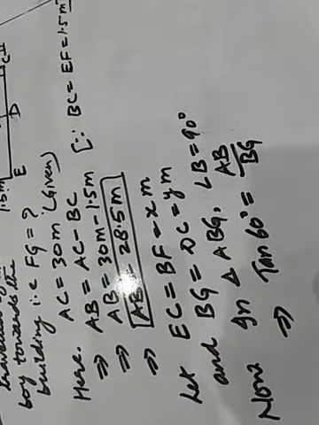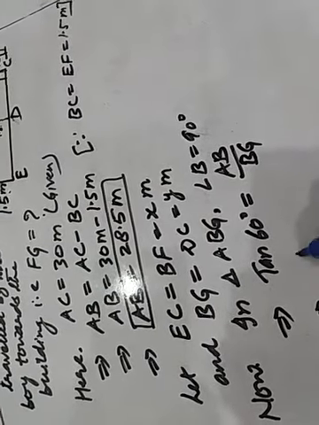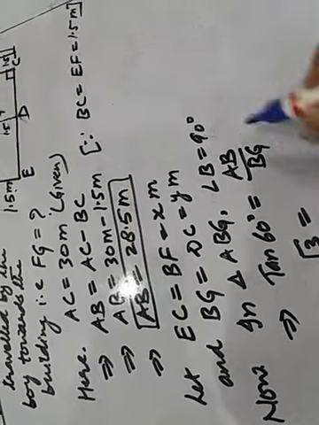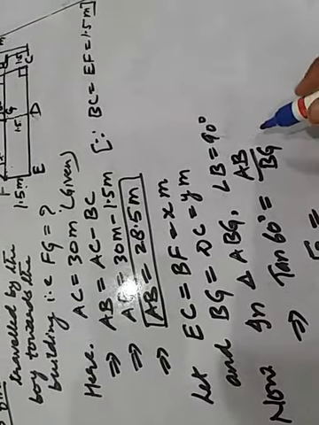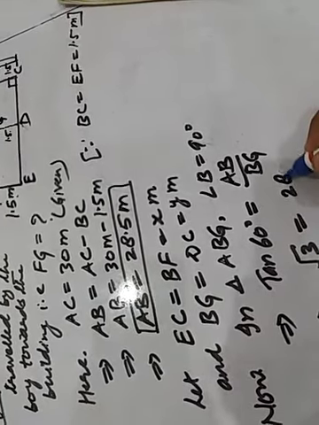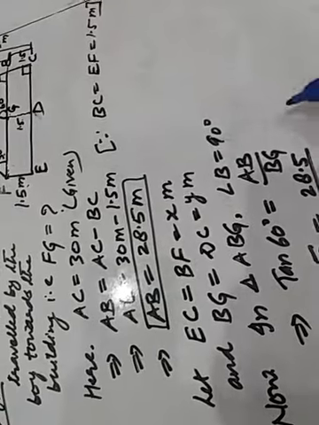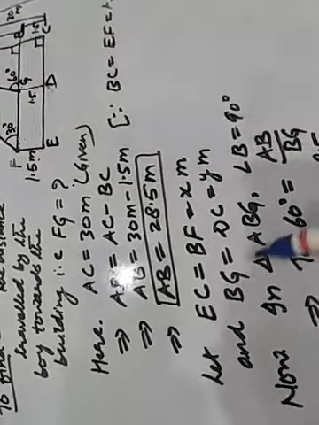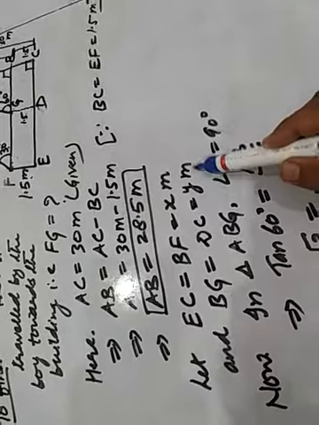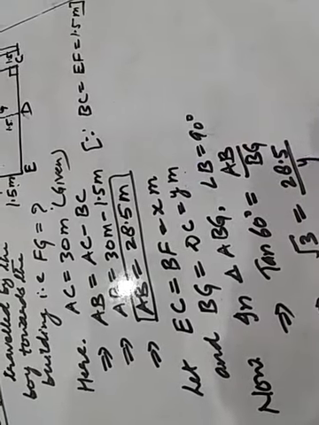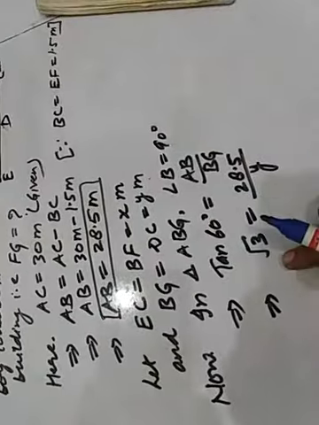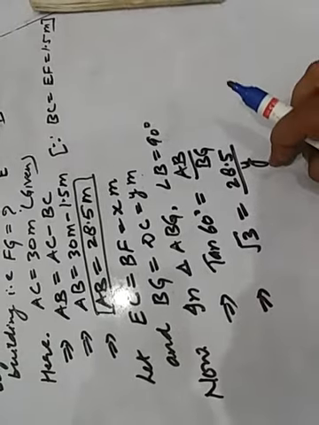Okay, this implies that tan 60 degree equal to √3 equal to AB, which is given to be 28.5, upon what is BG? BG we have assumed to be Y meter. So √3 equal to this.